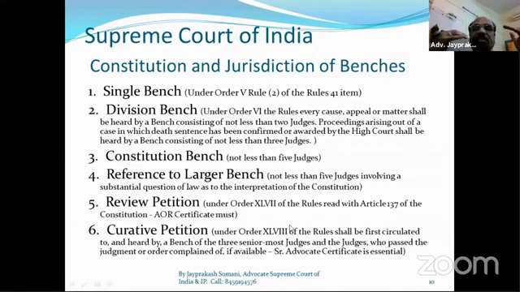Remember, after the judgment of Supreme Court, there are 2 options. When we are not getting the justice from the judgment of Supreme Court, then we can file a review petition in Supreme Court, and against the review petition we can file the curative petition. In a curative petition we have to take one letter from a senior advocate certifying that this case has some substantial ground, so the judge can see that again. So this is the constitution and jurisdiction of benches.